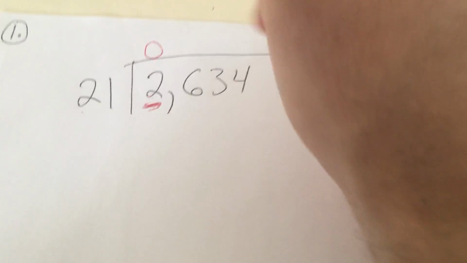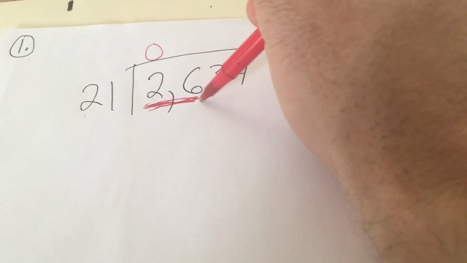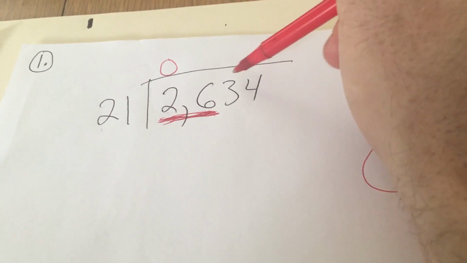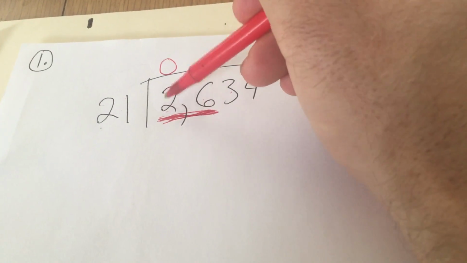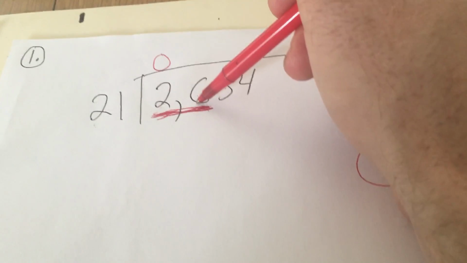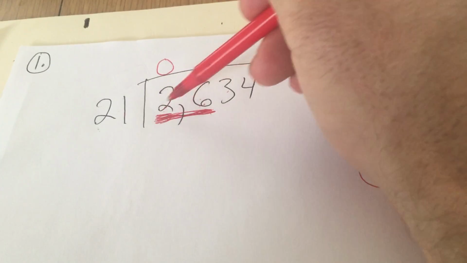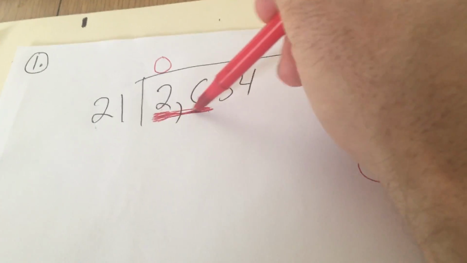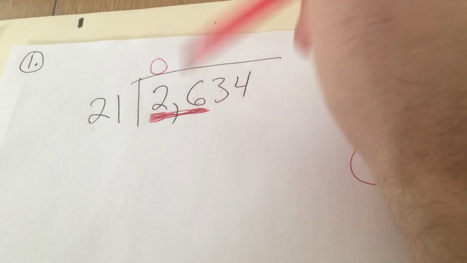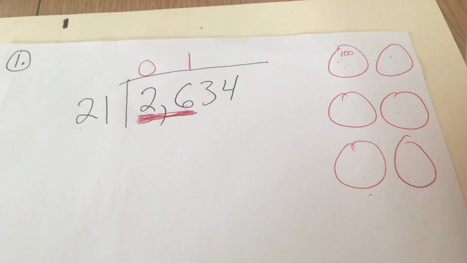So now we're going to use our knowledge of place value, and we're going to look at this as 26 hundreds because the 6 is in the hundreds place. Since every place as you move to the left is 10 times bigger, the thousands place is 10 times bigger than the hundreds place, right? So 2,000 is really 20 hundreds. Now we can look at it as 20 plus these 600s make 26 hundreds. So now, since there's 21 equal groups, we can put 100 into each of those 21 groups.